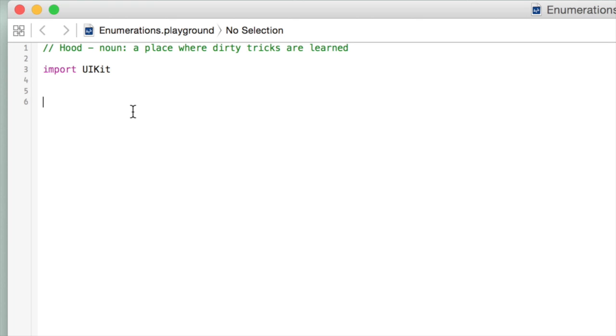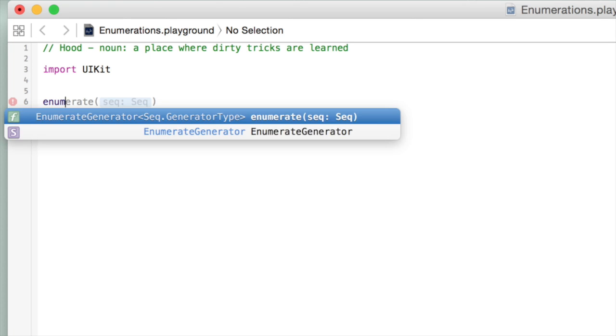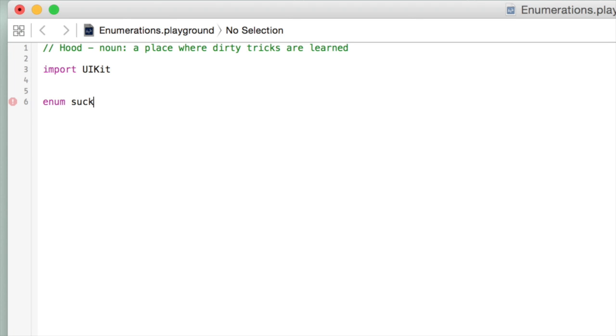Similarly, in Xcode and iOS, this is something that we can do in our own applications. So we can actually declare an enumeration. In this case, we're going to call it our sucka-ass individuals who can eat a big fat dick.